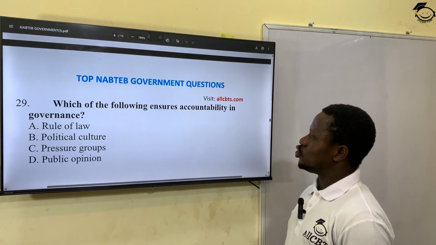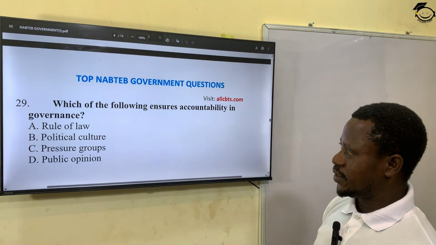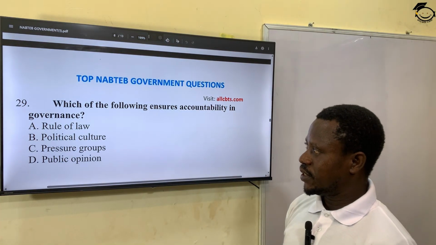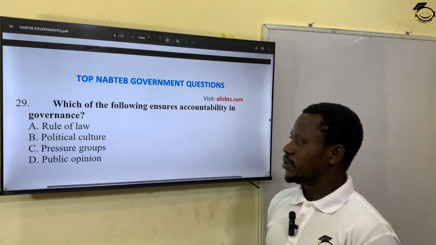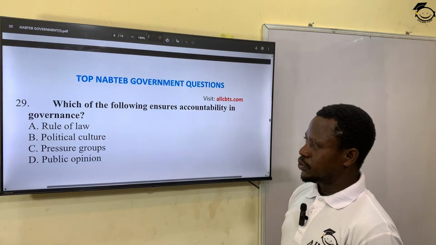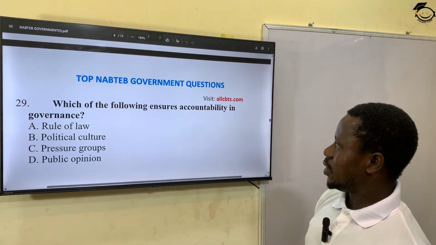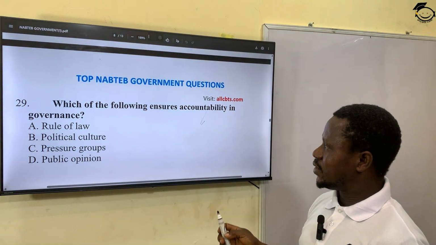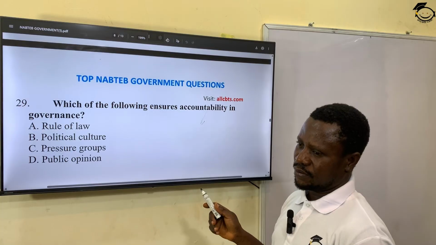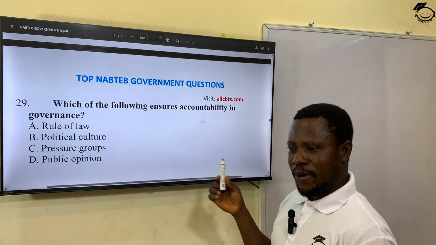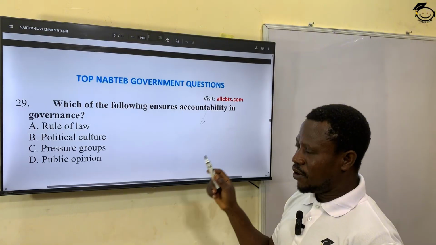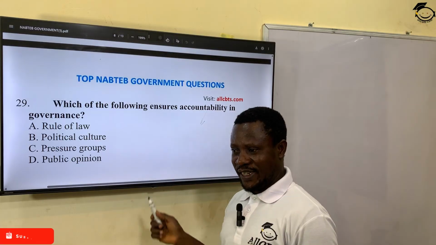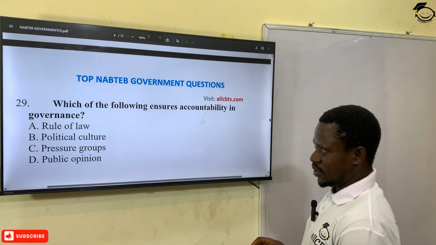Which of the following ensures accountability in governance? Which one ensures accountability in government? Rule of law, political culture, pressure groups, public opinion. Now, we make the government accountable to us based on the provisions of the law. You are accountable. You can't just rule by yourself. You must rule based on the rule of law, what the law states, not what you think as members of government. Rule of law, A.